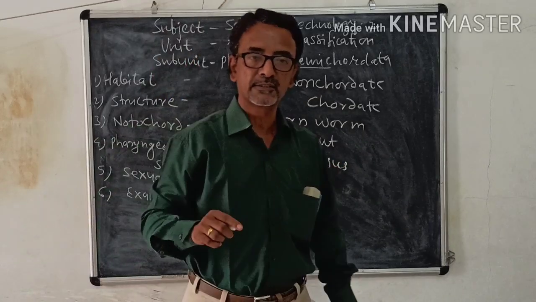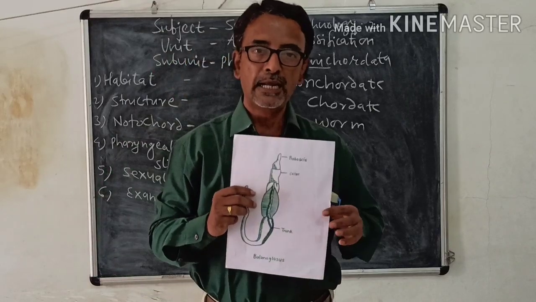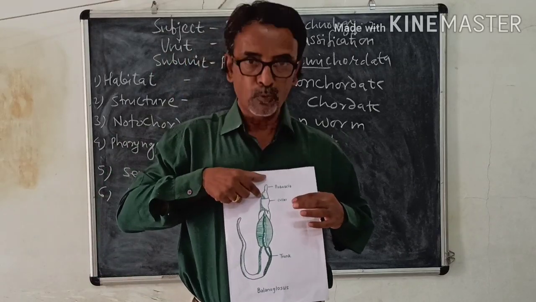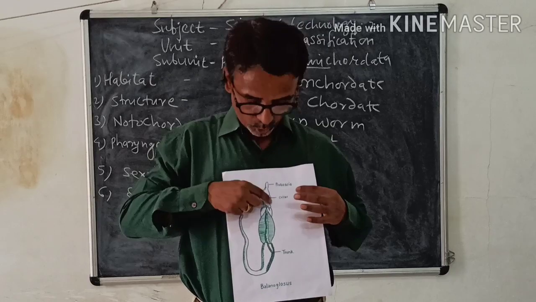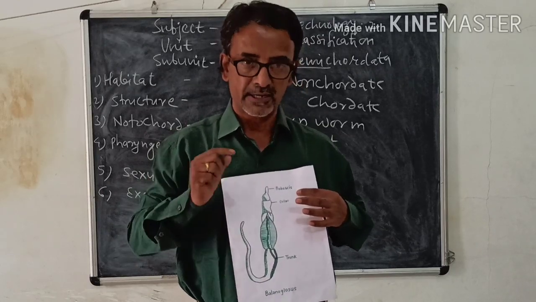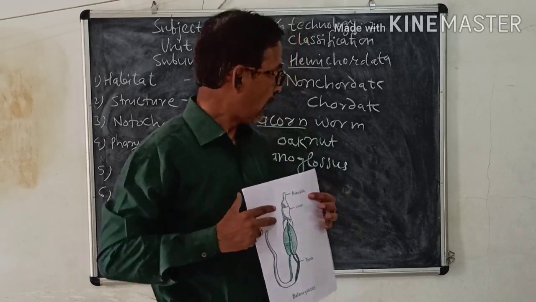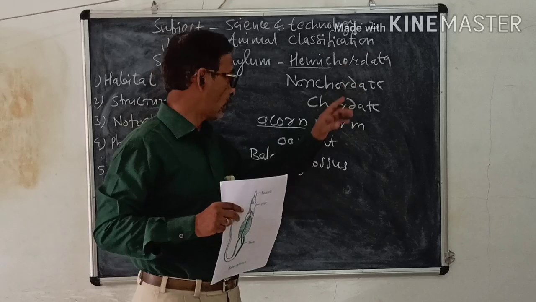So proboscis, then collar and trunk. Proboscis is the head region, collar is the neck region, and trunk is the remaining part. These are the 3 parts of the body of this acorn worm or Hemichordata.